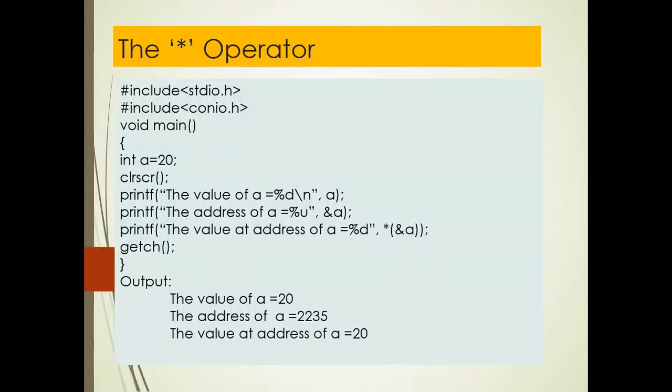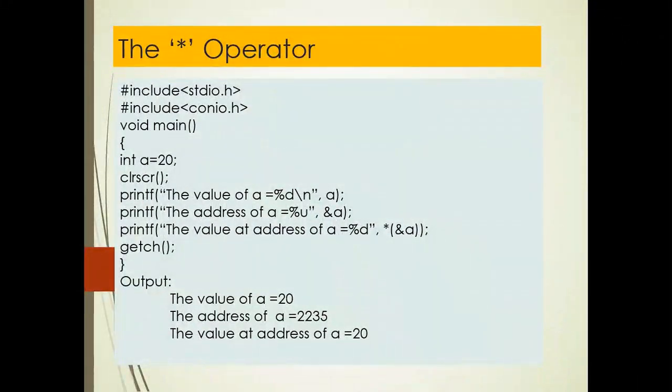So you can see in the example here, the variable a is assigned the value 20, and with the help of the printf statement, when you execute this program, first it will print the value of a, because variable a is assigned value 20. And in the next statement, it prints the address of a. Here you just see the format specifier. I have used %u here to print large numbers.